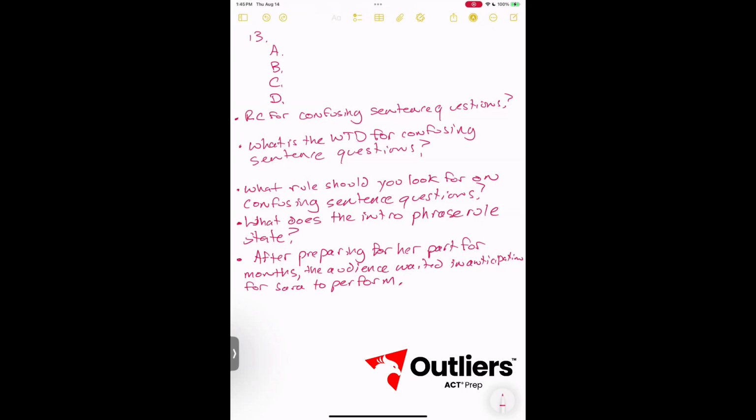We know that this is an intro phrase question, or a confusing sentence question, because each answer is a rearrangement of the sentence. So we need to choose an answer that starts with a subject, which is going to eliminate A and B. They do not start with a subject, they are not in the active voice, and that is what is wrong with many of the answers in these confusing sentence questions. So that leaves us with C or D.